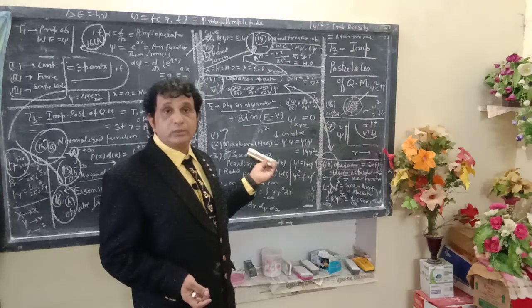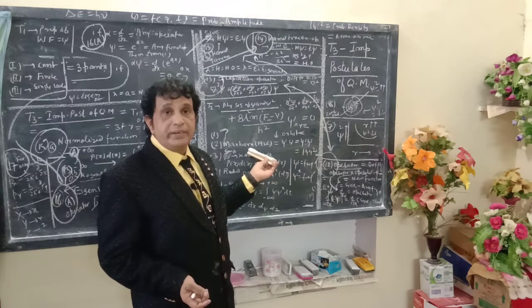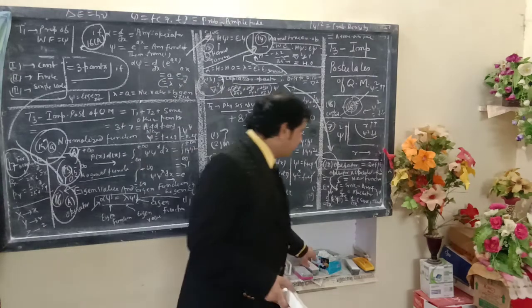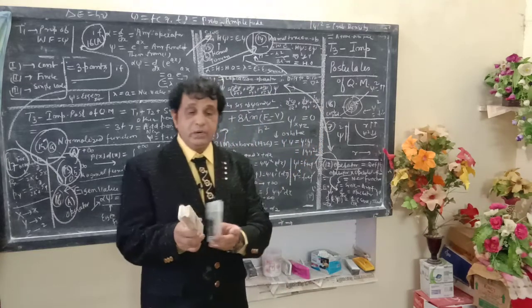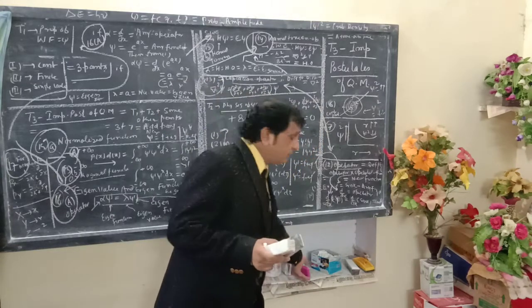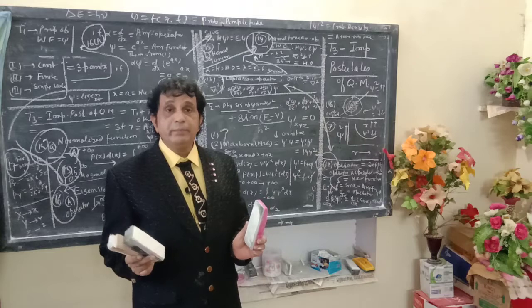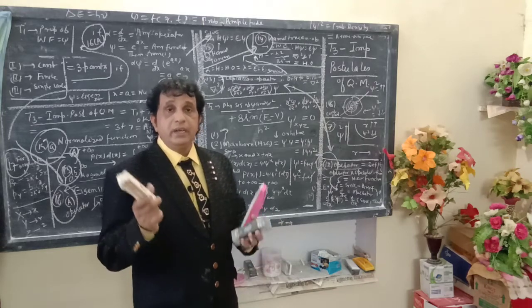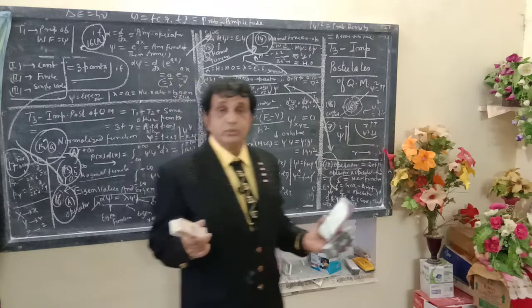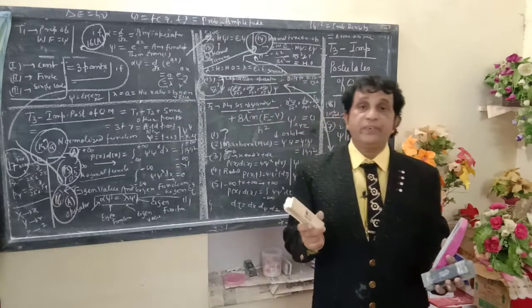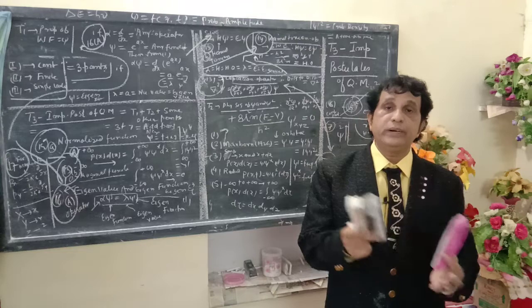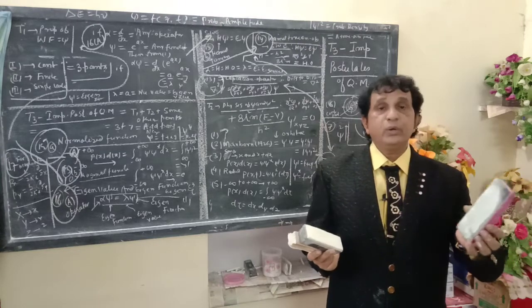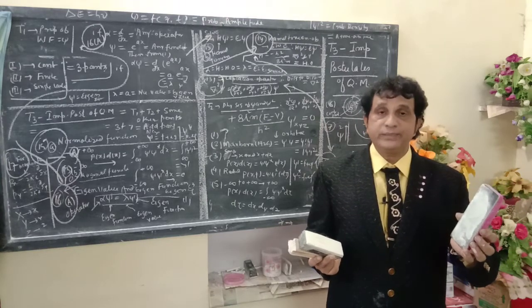Max Born, in 1926, also defined a new quantity: when psi is multiplied with the same value of psi, it gives the next quantity, psi square.